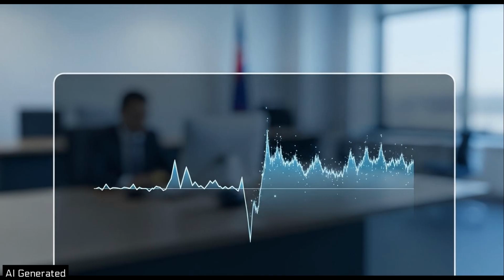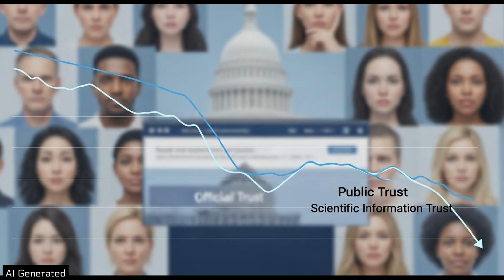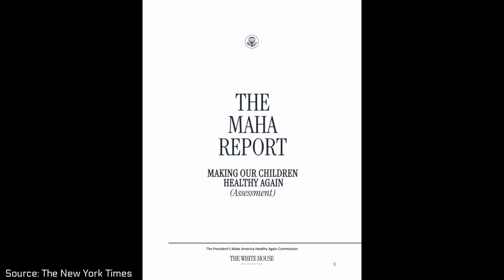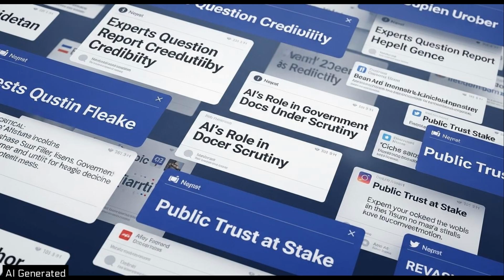This also has broader implications for public trust in government-issued scientific information, especially in sensitive areas like health and well-being. In summary, while the White House and HHS have corrected what they term minor errors in the Make America Healthy Again report and stand by its overall conclusions, a significant number of experts are calling its scientific credibility into serious question due to issues like fictitious and AI-generated citations. The discussion over this report and its potential impact is far from over.